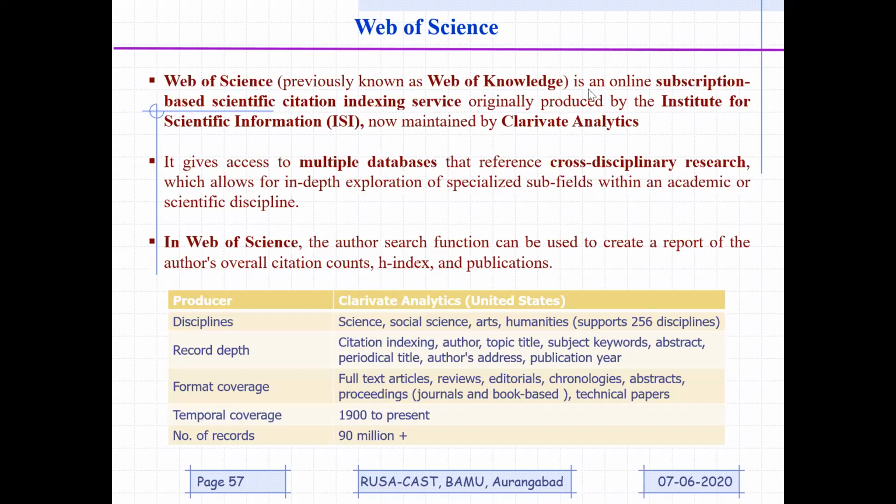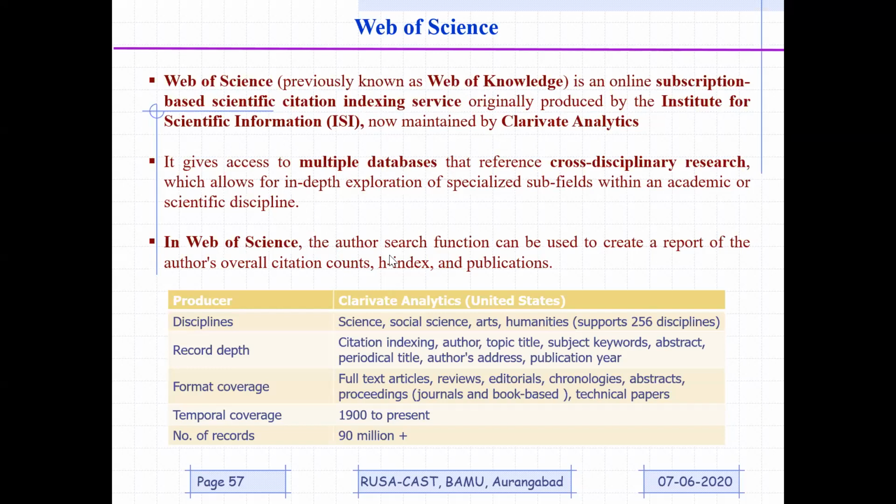Web of Science was previously known as Web of Knowledge. Earlier it was maintained by the Institute of Scientific Information. Now it is being maintained by Clarivate Analytics, right? This is also multidisciplinary, and there are a huge number of journals as far as Web of Science is concerned.